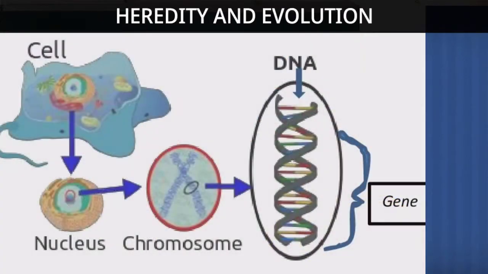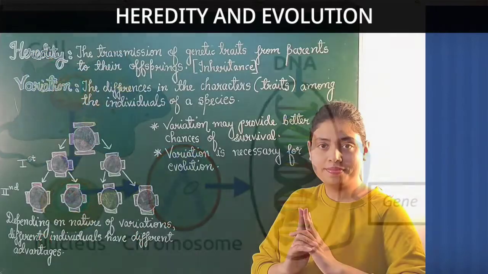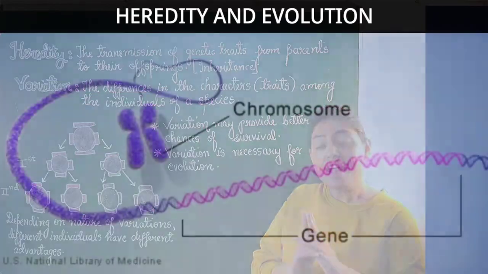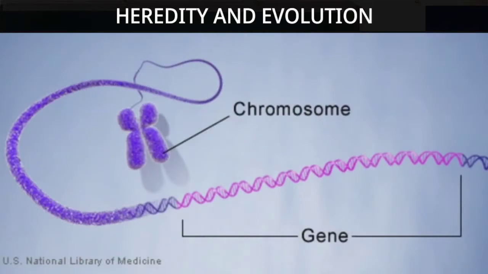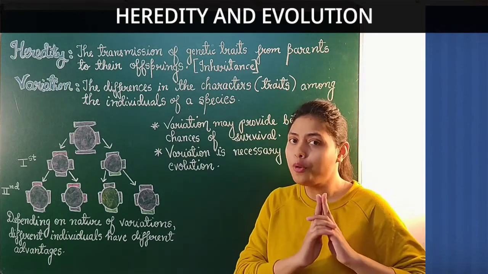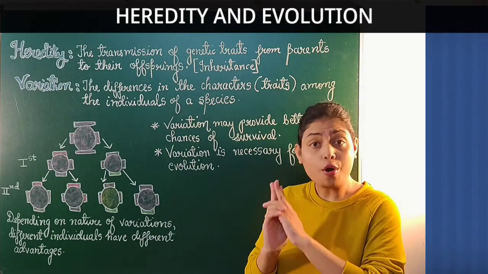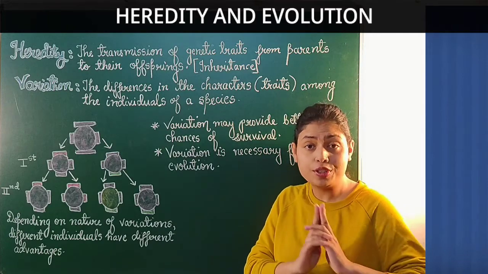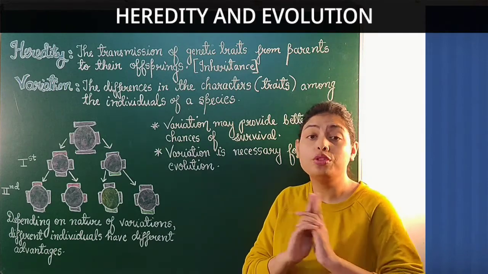Genes are present in long thread-like structures called chromosomes, and chromosomes are present in the nucleus of a cell and are responsible for carrying the genetic information. One very important point to remember, children. The offspring produced by sexual reproduction have the genetic information from both the parents.